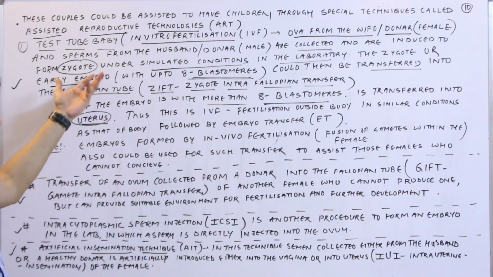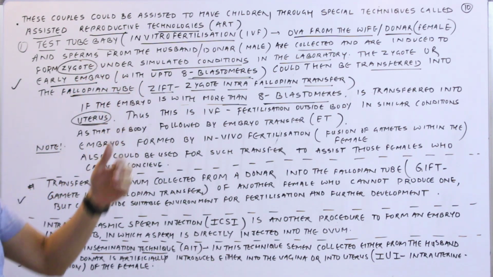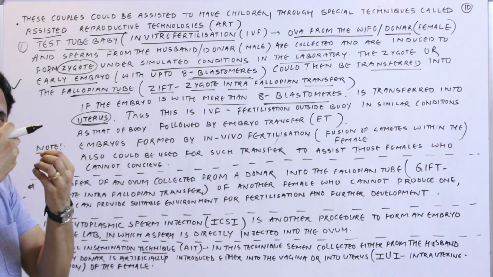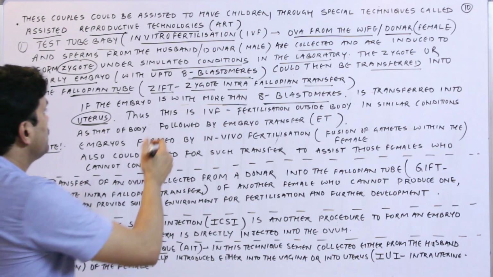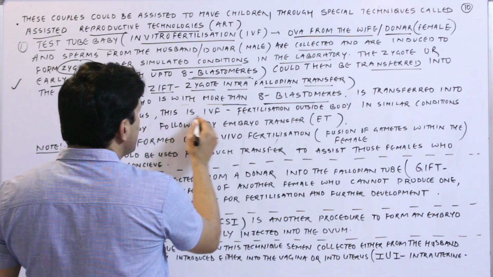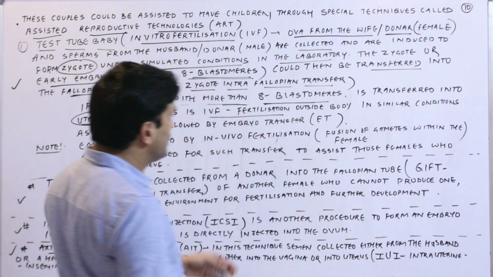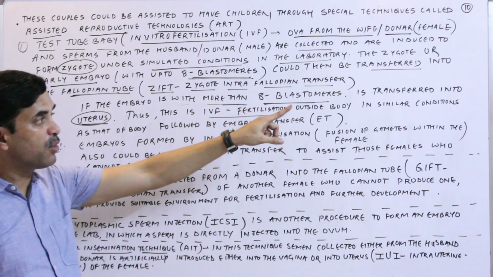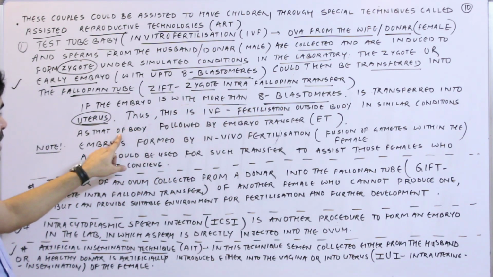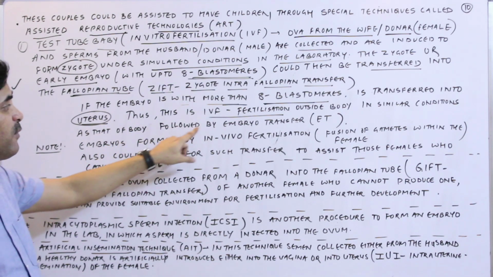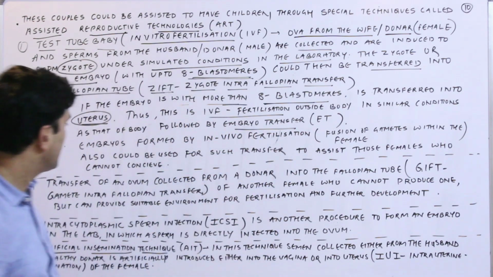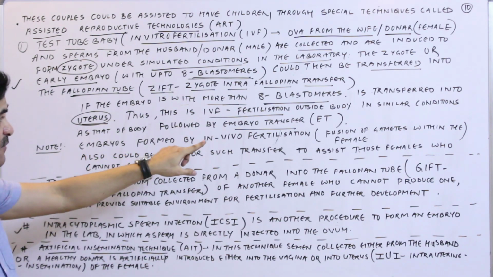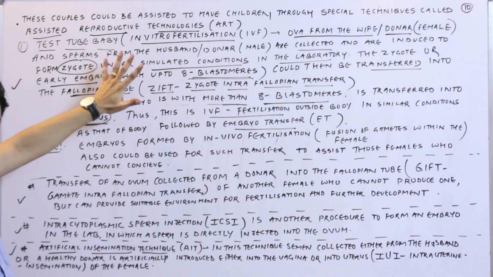Alright, so test tube baby is a sort of in vitro fertilization. In vitro means outside the body, in some lab utensil, maybe a test tube or a petri plate. So this is in vitro fertilization. What is in vitro fertilization? Fertilization occurs outside the body in similar conditions as that of the body of the female, followed by embryo transfer. Clear?